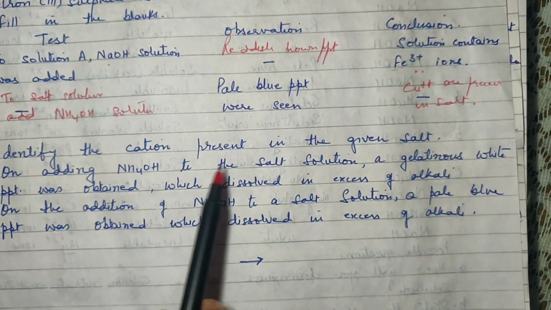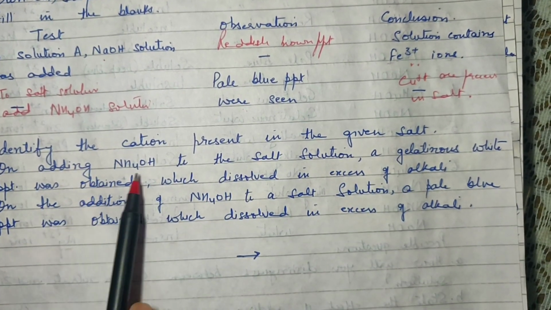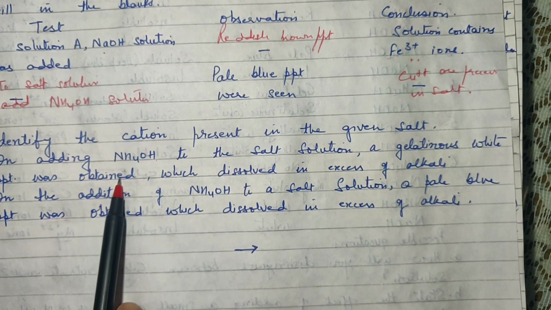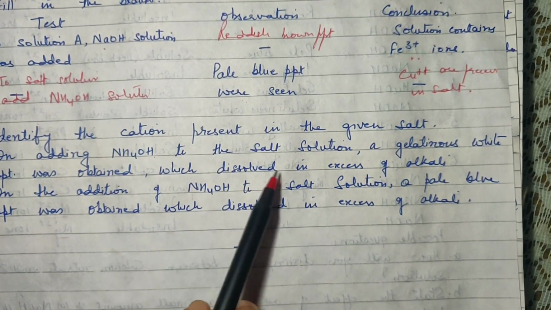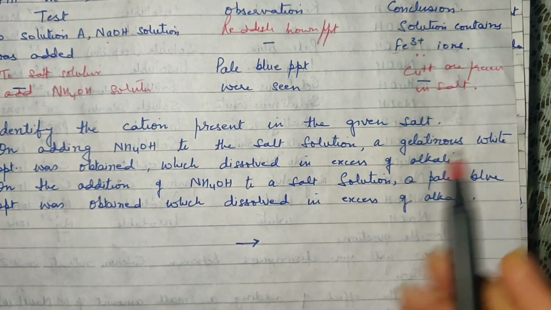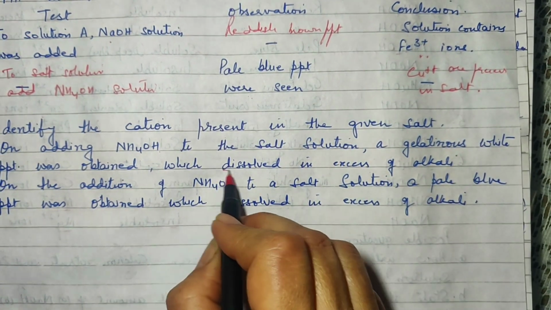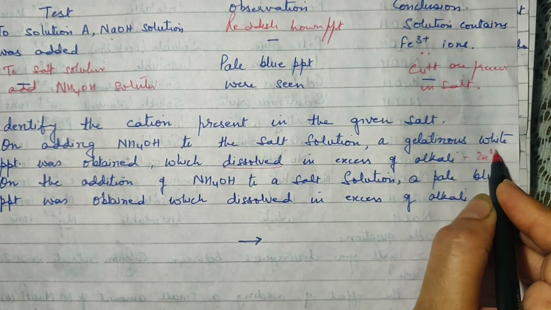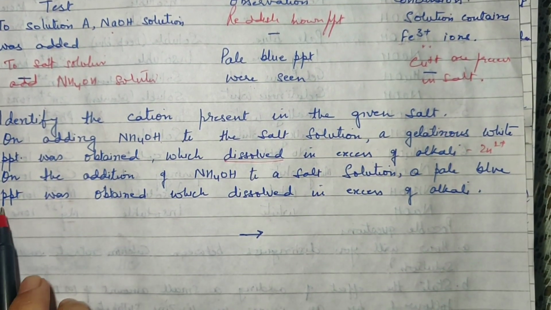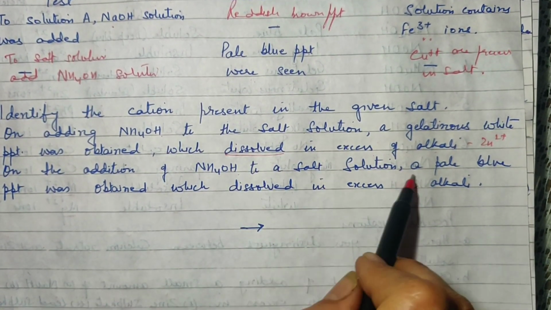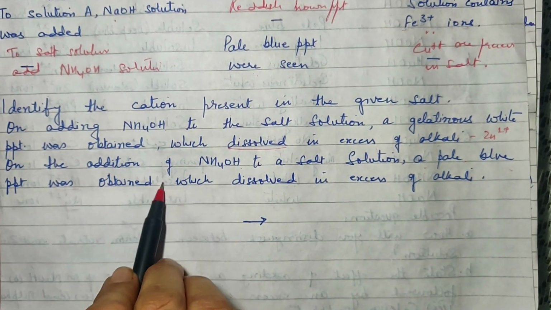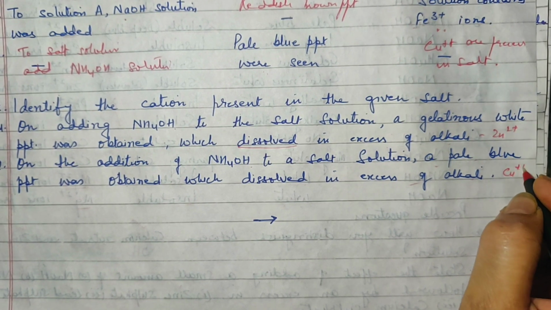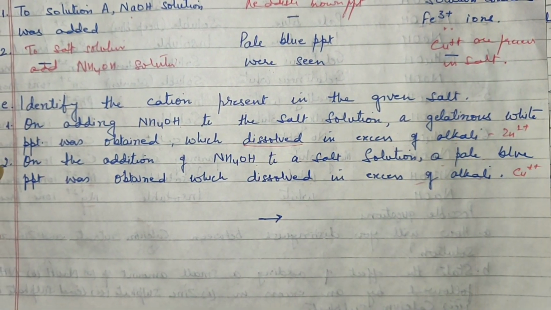Then identify the cation present in the given salt. On adding ammonium hydroxide to the salt solution, a gelatinous white precipitate was obtained. So it is likely to be zinc, which dissolved in excess of alkali. Dissolved means it was soluble. So the answer to this will be zinc, presence of zinc ion. On the addition of ammonium hydroxide to a salt solution, a pale blue precipitate was obtained which dissolved in excess of alkali. So the answer to this will be copper ions are present in the given salt.